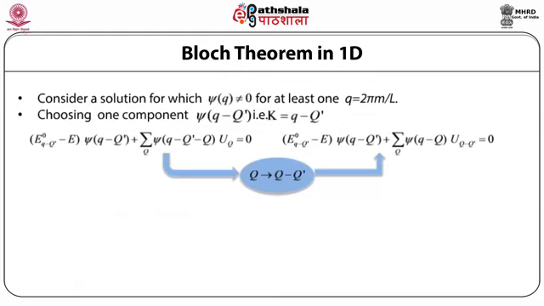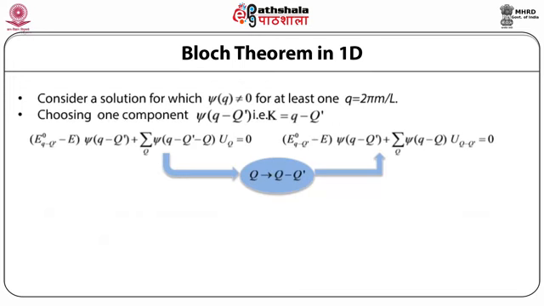Now set capital Q as capital Q minus capital Q prime. Consequently, this Schrödinger equation in Fourier space becomes (e of small q minus capital Q prime naught minus e) into phi of q minus capital Q prime plus summation over capital Q phi of small q minus capital Q into u of q minus q prime is equal to 0.